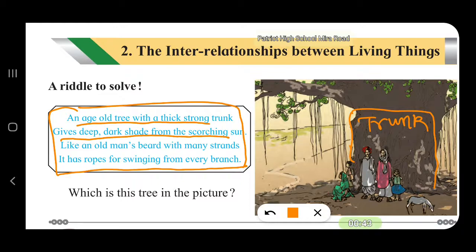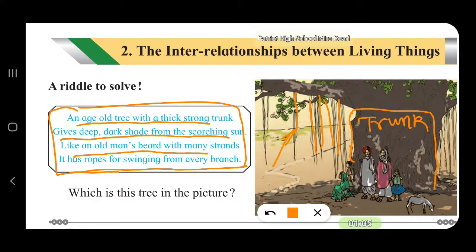the hot sun. Like an old man's bed, these roots, these are in fact roots coming from the branches. So they appear like the bed of an old man. It has ropes. These are just like ropes also.